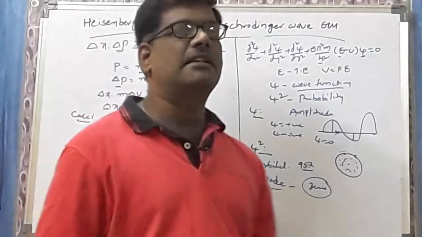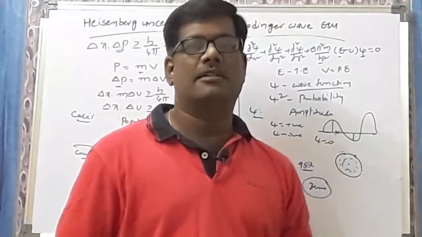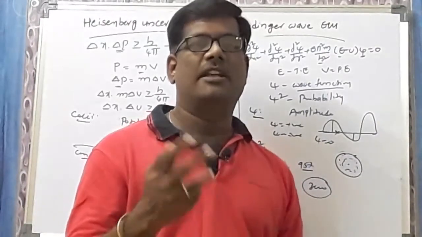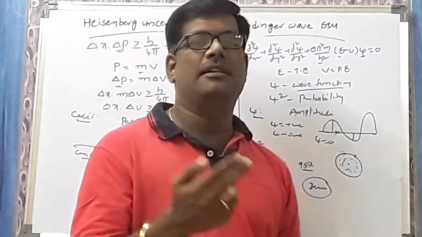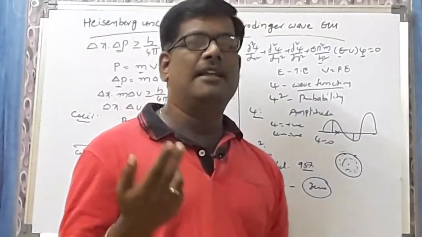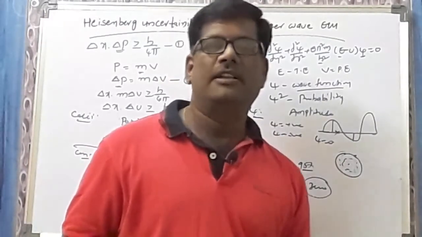Ultimately, psi square is a probability function which measures the probability of finding electron density around the nucleus, where the electron density is high and where the electron density is less. The electron density high region is called the orbital. Electron density 0 is called the node. How to calculate the node, I will give you in the coming classes.